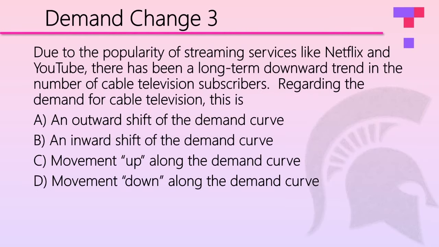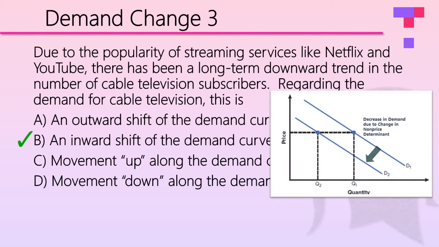Next one. Due to the popularity of streaming services like Netflix and YouTube, there has been a long-term downward trend in the number of cable television subscribers. Regarding the demand for cable television, this is outward, inward, movement up, movement down. The answer here is B, an inward or leftward shift of the demand curve.